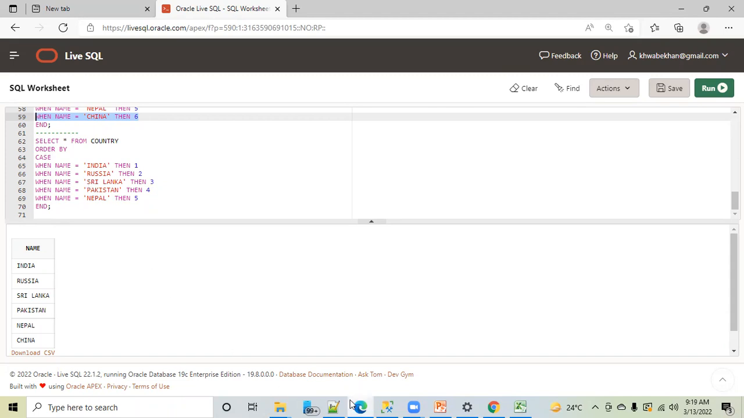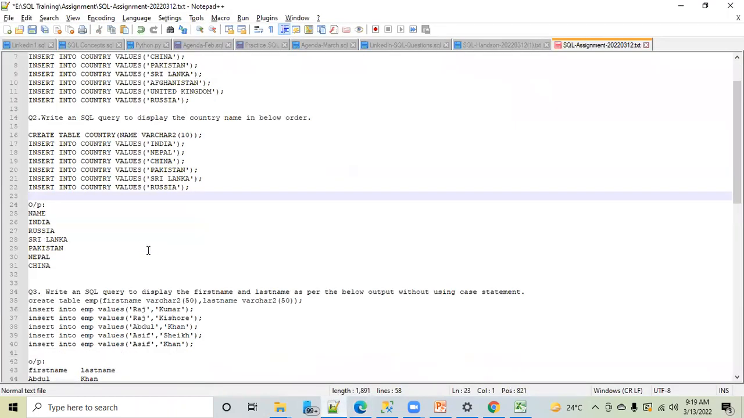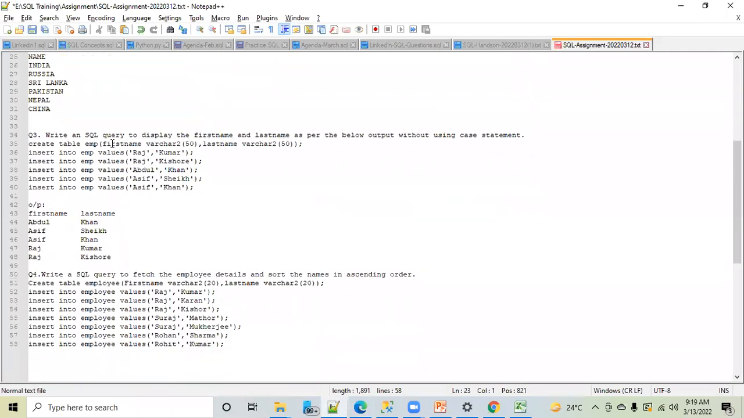Okay, fine. Question number 2 is over. Question number 3. Write an SQL query to display the first name and last name as per the below output without using case statement. You don't have to use case statement. I want this output. Here there is a pattern. What is the pattern? Who will tell me?